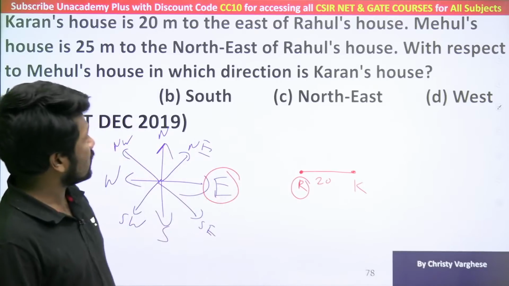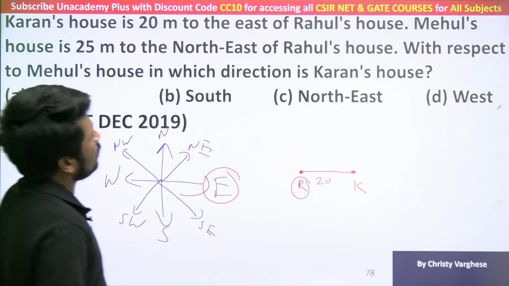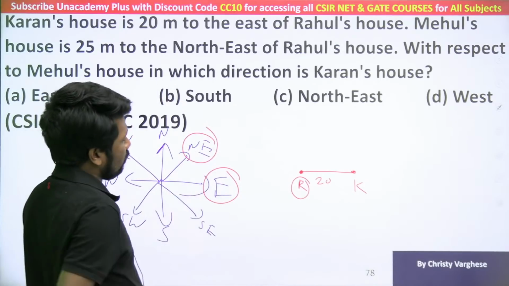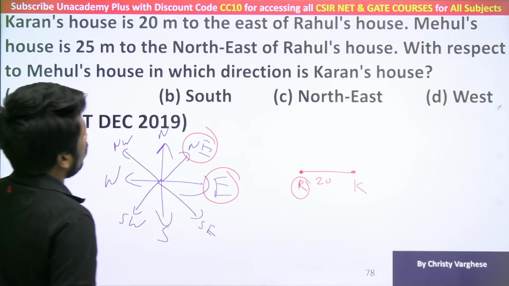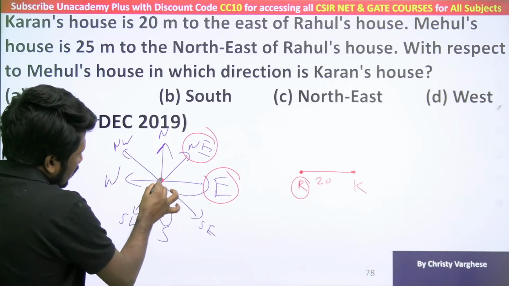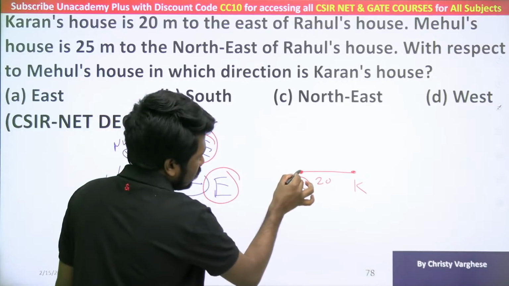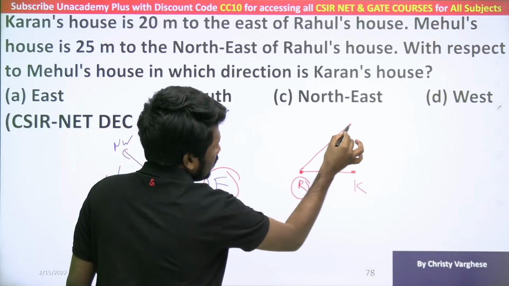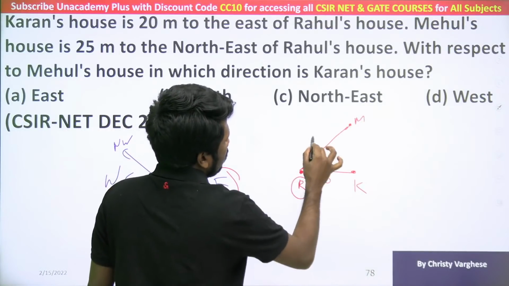East is this direction. Mehul's house is 25 meter to the northeast of Rahul's house. Yeah, here the idea of northeast is coming. So if this is Rahul's house, northeast is this direction. That way you should understand. So Mehul's house, 25 meter.